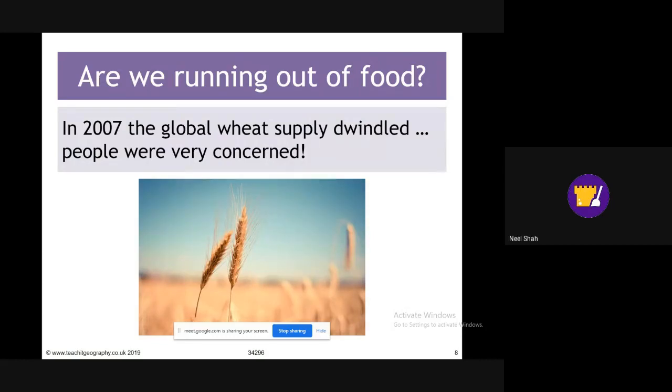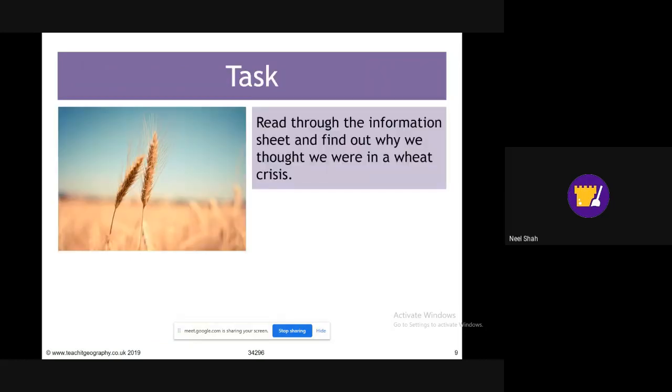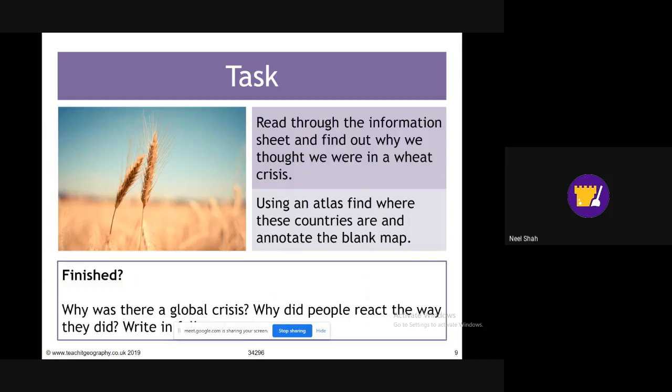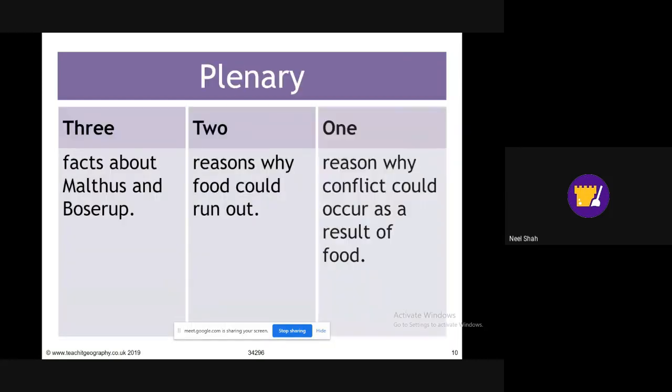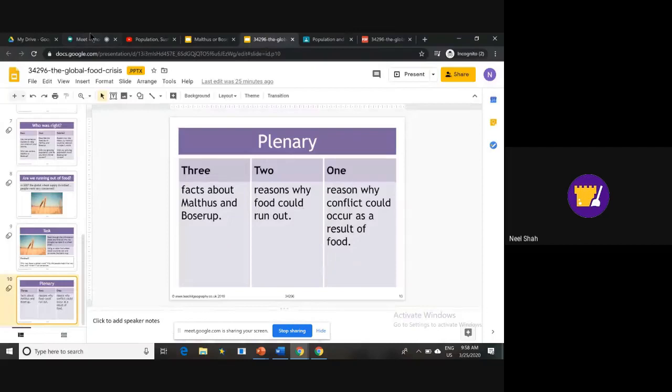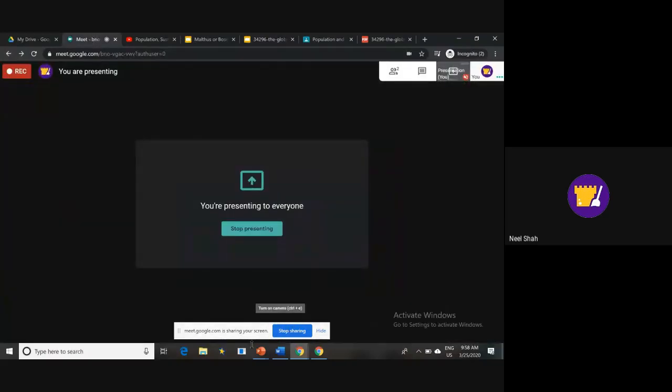Now, there have been incidents of this. In 2007, the global wheat supply dwindled, and people were very concerned about this. And in your notes, you will see some reasons why. Okay, so come up with some facts about Malthus and Boserup, some reasons why the food might run out in the future, and why would conflict occur as a result of food? So if certain places don't get food, why do you think that could lead to war and conflict as well? Okay, so hopefully you have enough to be getting on with from there.